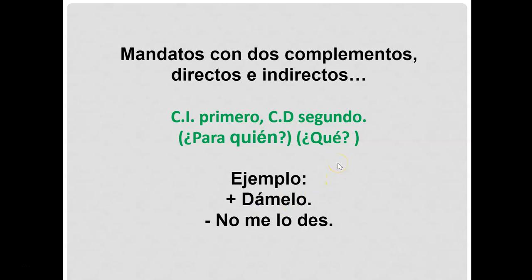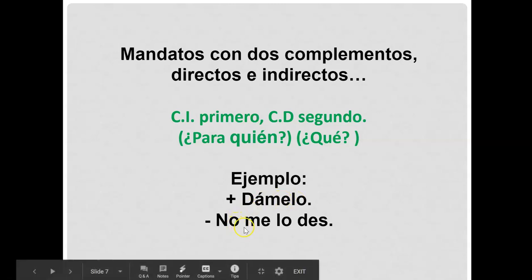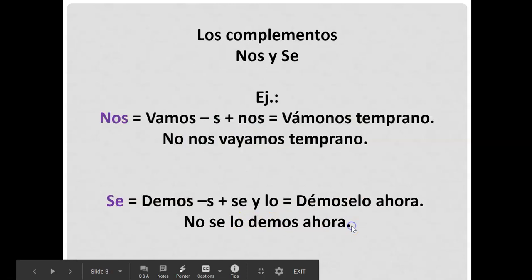And what happens if you have two? Just like before, the indirect always comes first and then the direct. For example, dámelo: da, me, lo, there's the indirect. Give it to me. And bang. Negative, no me lo des. Still indirect and then direct.